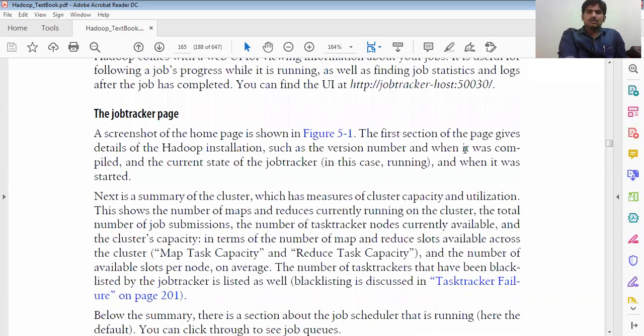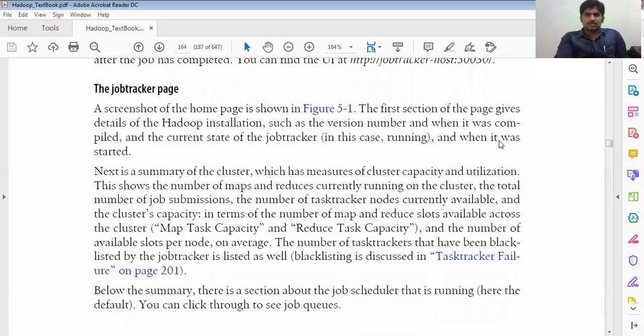The first section of the page gives the details about the Hadoop installation. The first line shows when Hadoop was installed, the version number, and when it was compiled. The compile time is mentioned, along with the current state of the job tracker. What is the current state? Whether it is running, stopped, or paused.